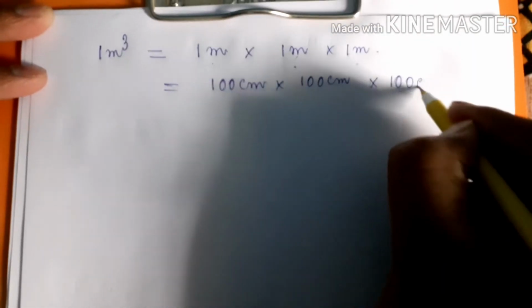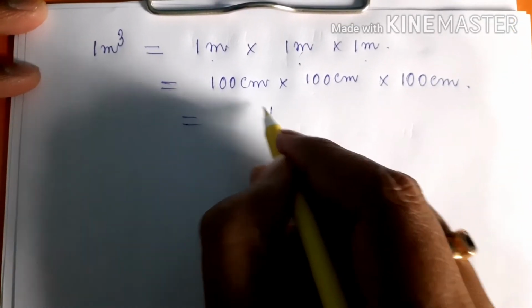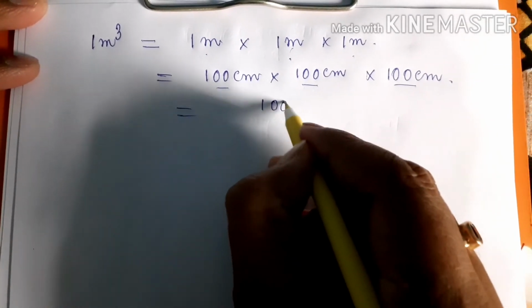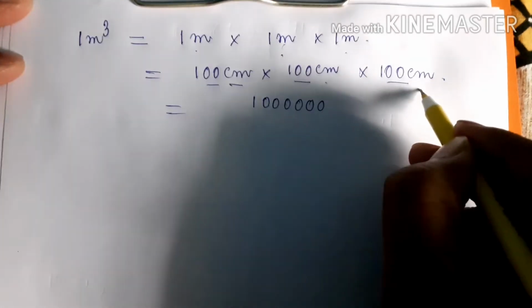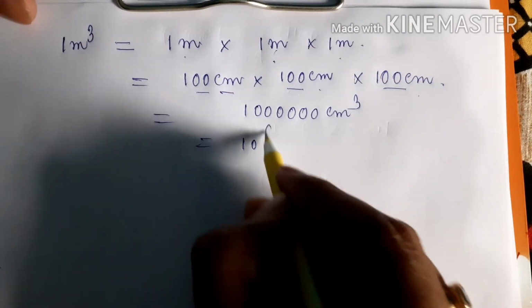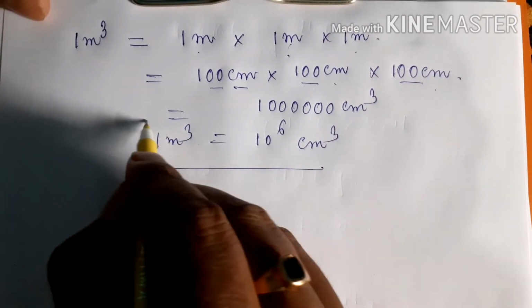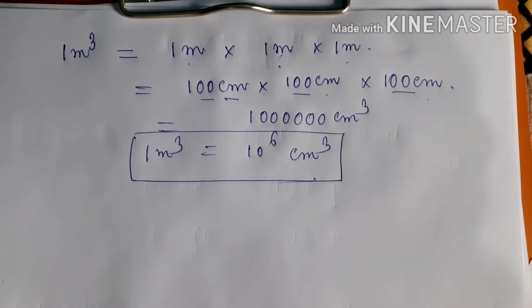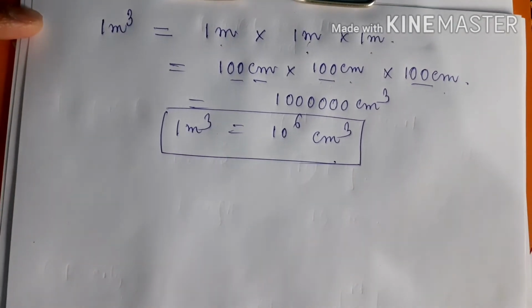If you multiply these, you get 1 followed by 6 zeros, centimeter into centimeter into centimeter, that means centimeter cube, 10 to the power 6 centimeter cube. So 1 meter cube is equal to 10 to the power 6 centimeter cube.